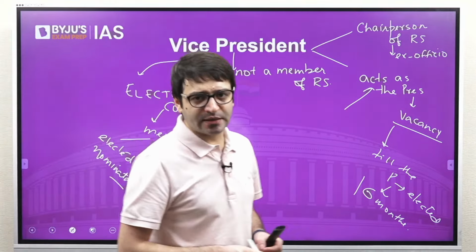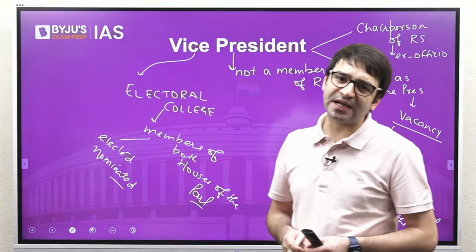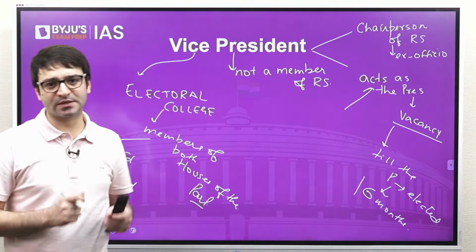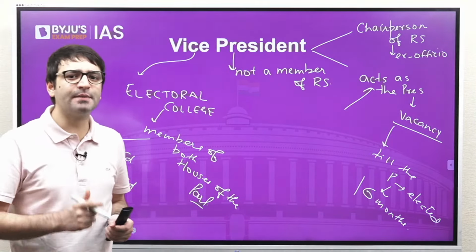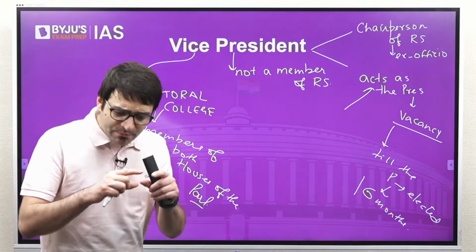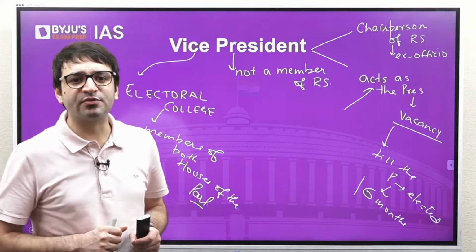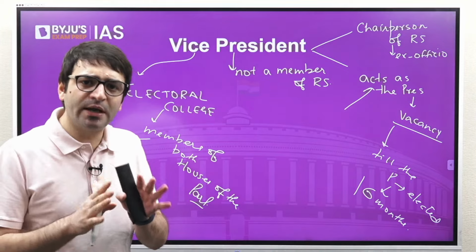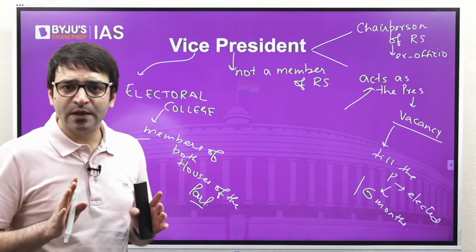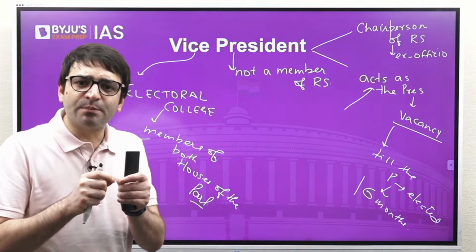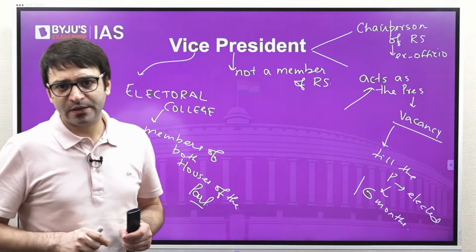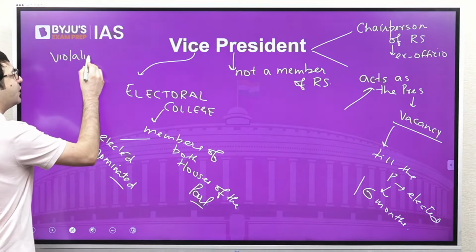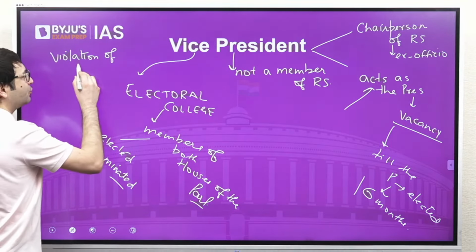But another interesting thing regarding the office of the Vice President is that Vice President can also be removed from his office, just like President can be removed from his office. But the term that we use for President's removal is impeachment. And impeachment is the term used only and only for the President of India. But on what grounds can the President of India be impeached? The grounds mentioned in the Constitution are violation of the Constitution.